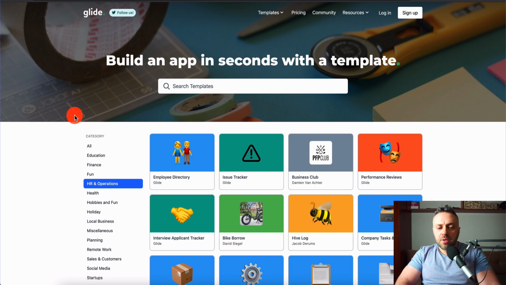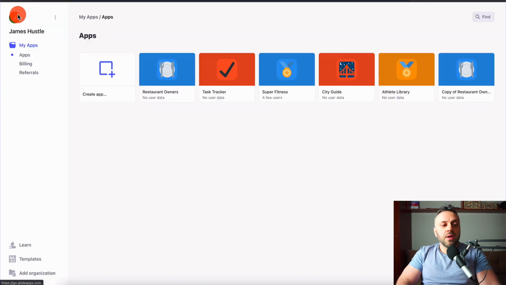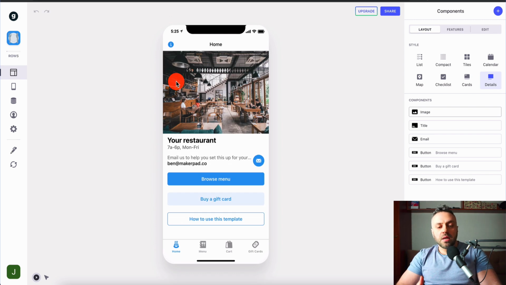You're going to go into templates, and you are going to see lots and lots of interesting templates, okay? And so I found a really cool template here. If I go into my dashboard here, you will see that I found this template called Restaurant Owners, okay? We're going to click on it, and we can modify it and customize it for their uses. We can customize it for something that they want, and it's super easy to customize. It's going to take like 20 minutes because the whole app is getting data from Google Sheets. You don't have to code anything here. It's completely transparent, super easy to do.